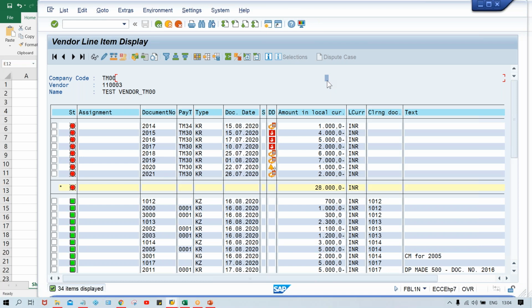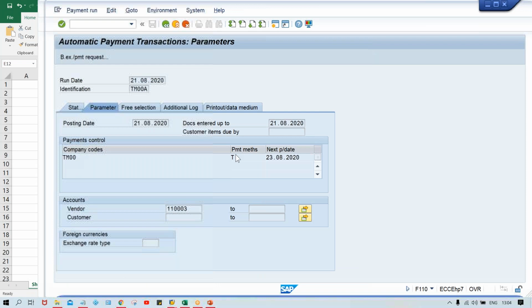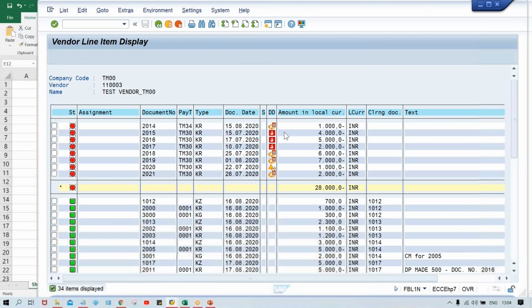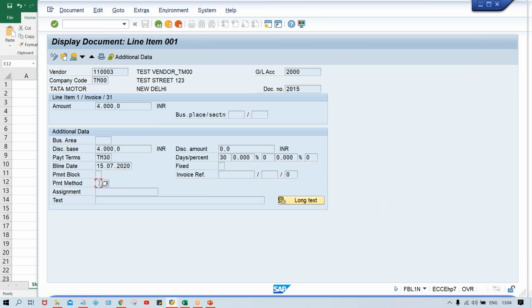Again, what we were discussing here: multiple invoices have been posted. Since we are running this automatic payment program for payment method T, the system is checking whichever invoices are there, against which payment method they were posted. If you check any invoice, look here, the payment method is blank. How does the payment method appear here, guys?